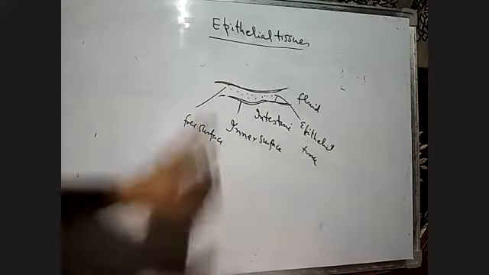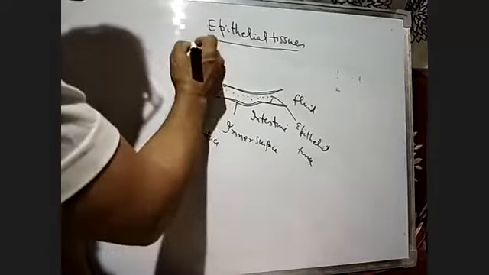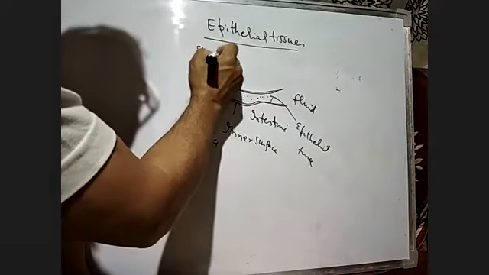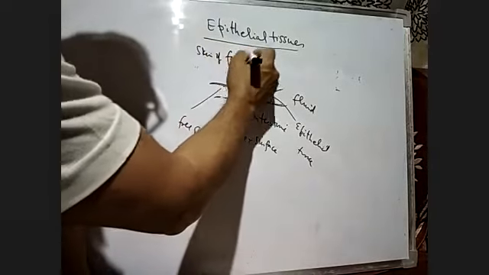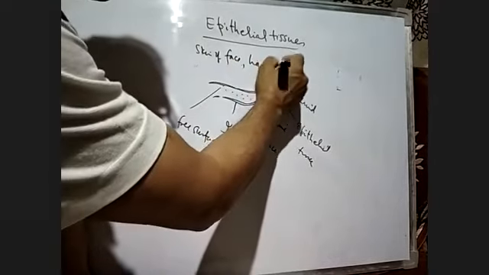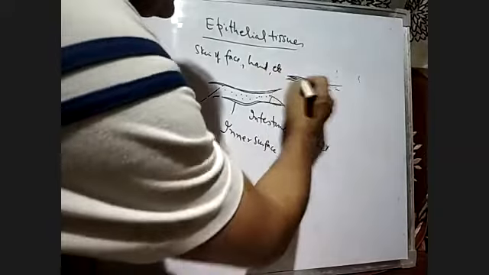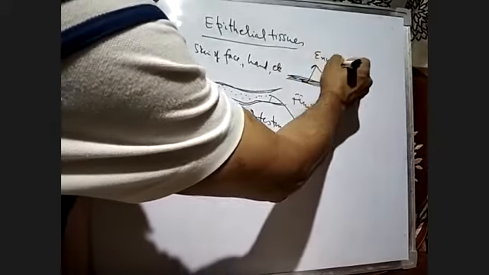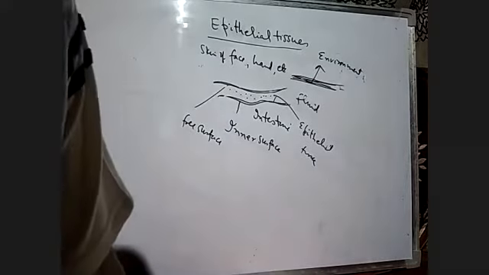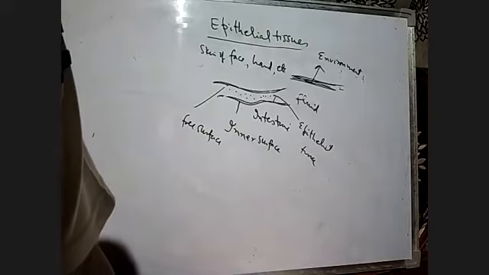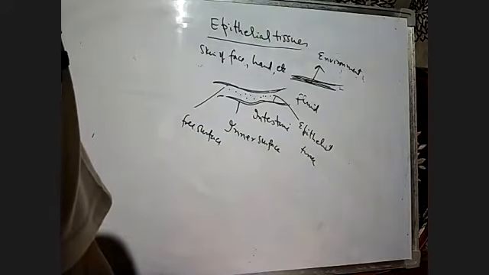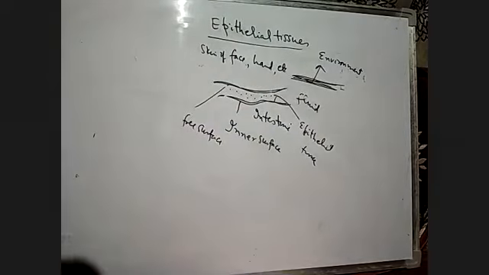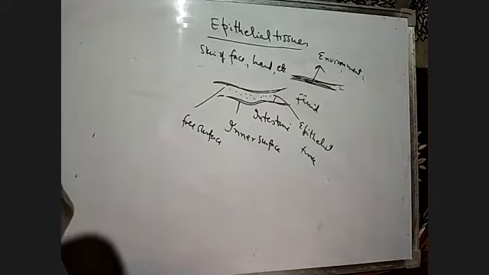Or sometimes, if you go to the skin of the face or hand, this epithelial tissue is exposed to the environment. Thus it provides a covering layer or a lining of some parts of the body.